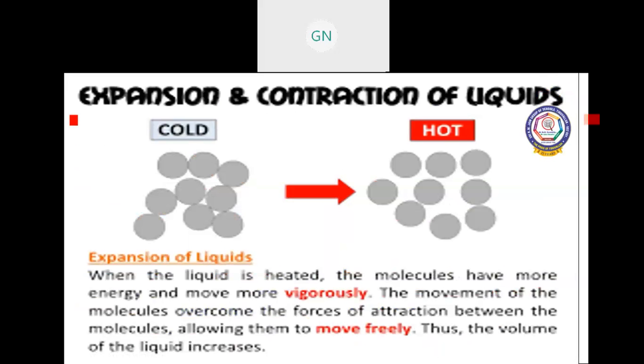Expansion and contraction of liquids. Expansion in liquids. When a liquid is heated, the molecules have more energy and move more vigorously. The movement of the molecules overcomes the force of attraction between the molecules, allowing them to move freely. So the volume of the liquid increases. In a liquid, the molecules have a small gap, so when you heat, they will move very fast.